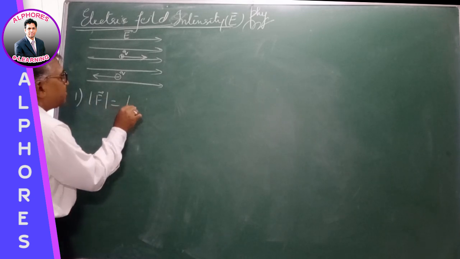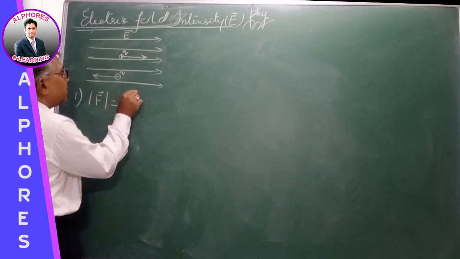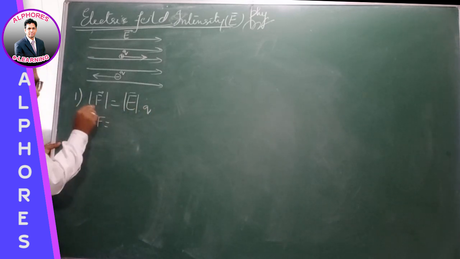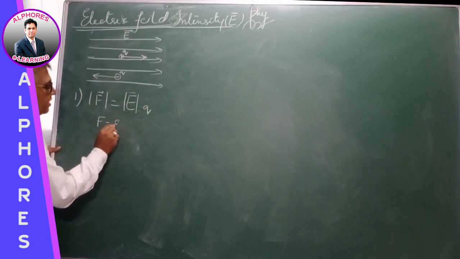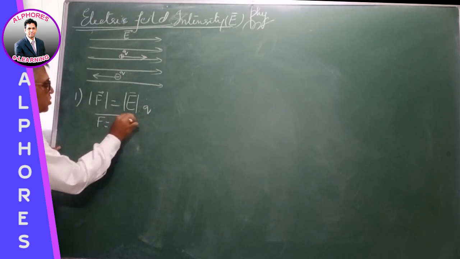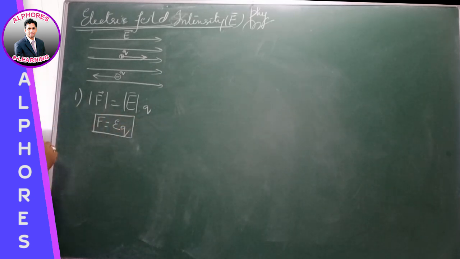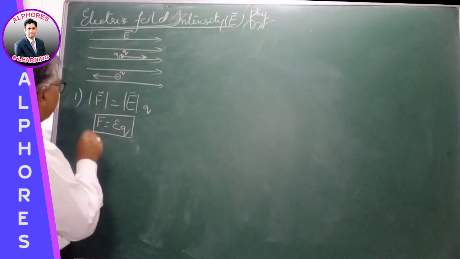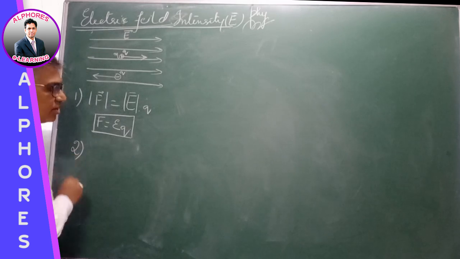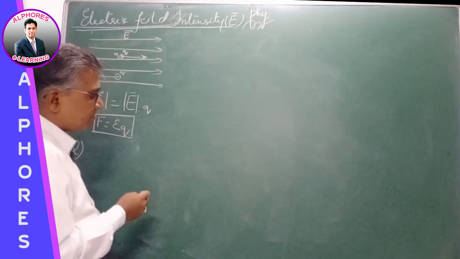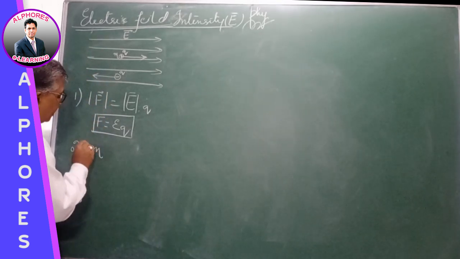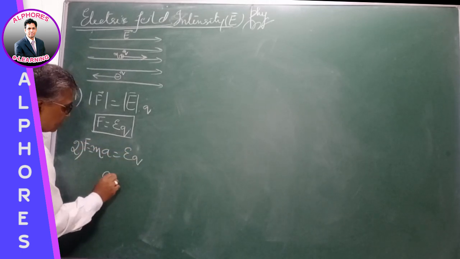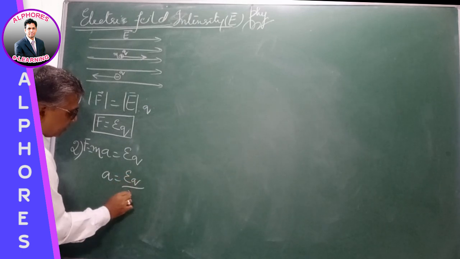the magnitude of the force experienced by the charge, F, is equal to mod E into Q. I am not taking the bar, so its magnitude F is equal to EQ. Let the mass of this particle be m. According to Newton's second law, F is equal to ma. So ma is equal to EQ, so acceleration is equal to EQ by m.